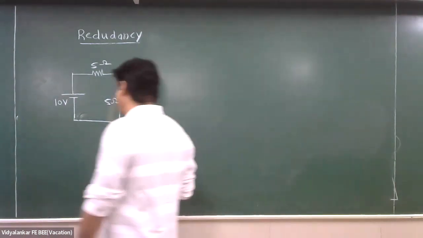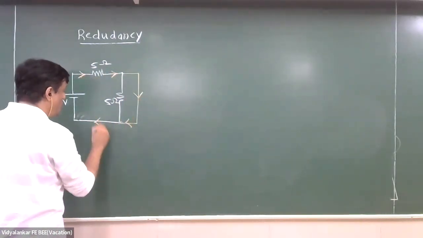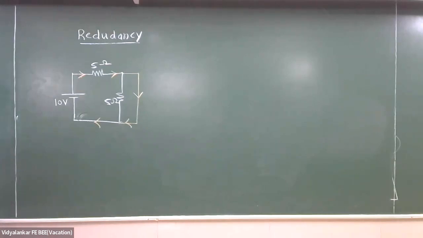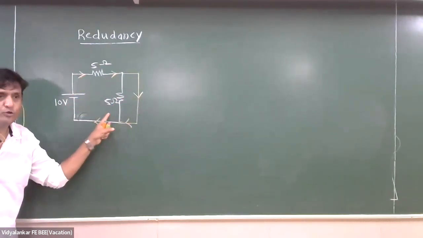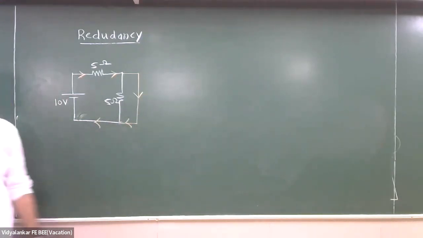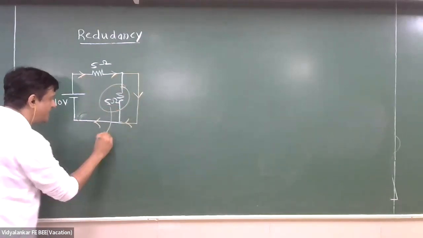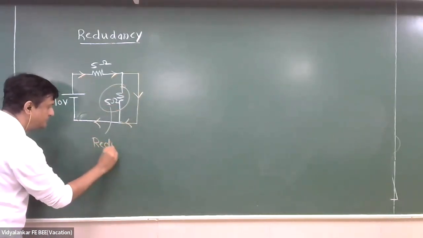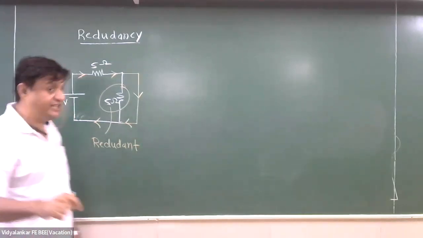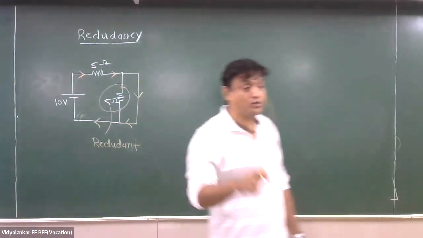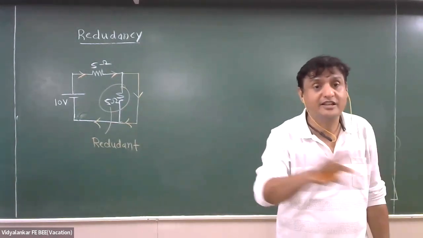Why? Think and tell me. No current will enter through this, because now when current comes here, it has two paths. One is 5 ohm and one is 0 ohm. Which path will it take? 0 ohm. Can I say this has become redundant? Yes, sir. So whenever an element, especially a resistance, is connected across a short circuit, it becomes redundant. It means it is not considered in the calculation.